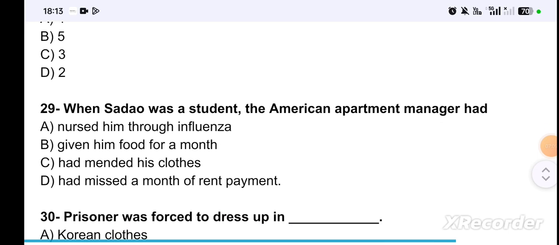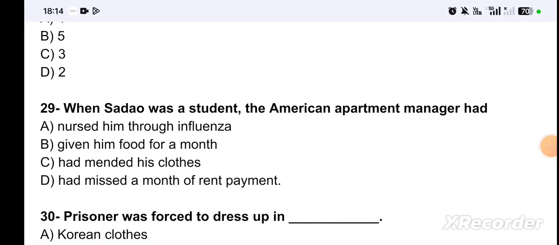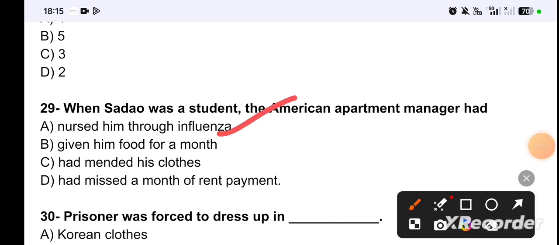Next question is, when Sadao was a student, the American apartment manager had: option A, nursed him through influenza, given him food for a month, had mended his clothes, had missed a month of rent payment. So the correct answer is option A, nursed him through influenza.